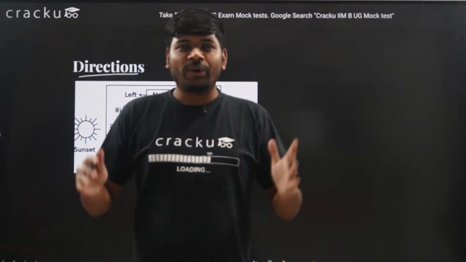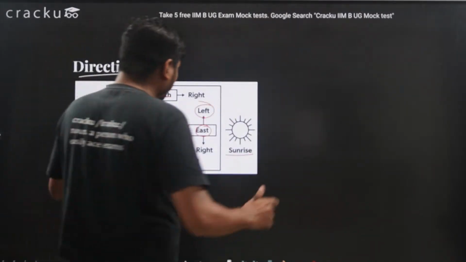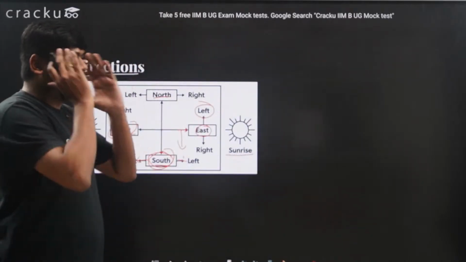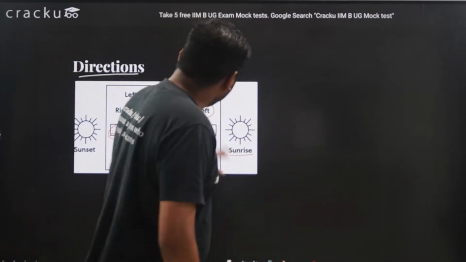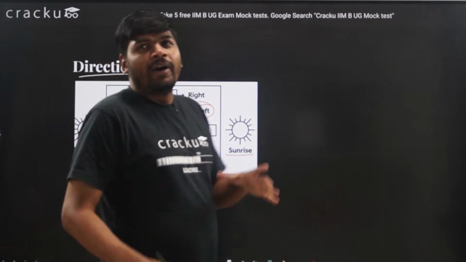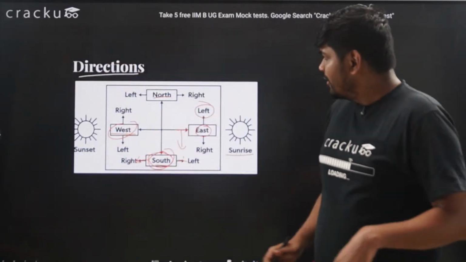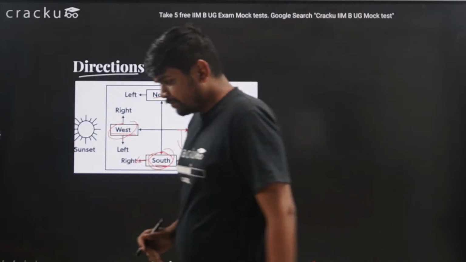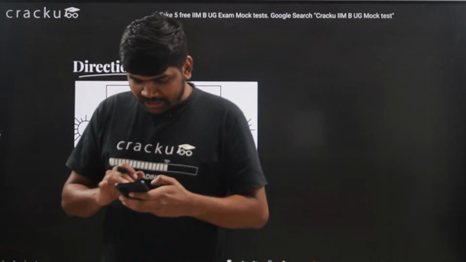I hope this is clear to you guys. Simply put yourself there and think that you are facing that particular direction, then think of left and right. This is a very important concept. You should know how to identify the direction when you are dealing with questions. I hope this is clear. If you have any doubts, you can ask me.